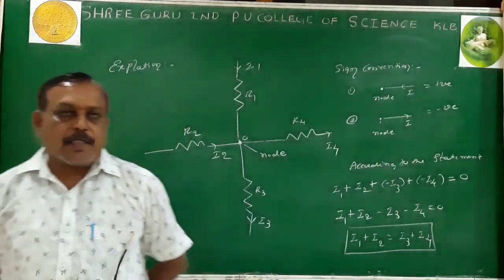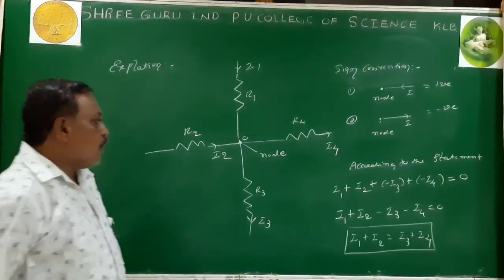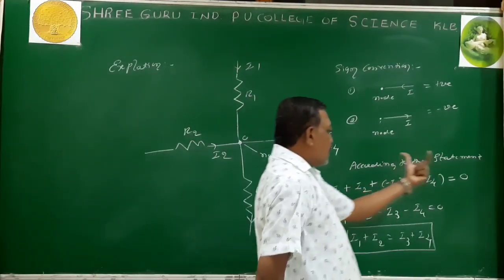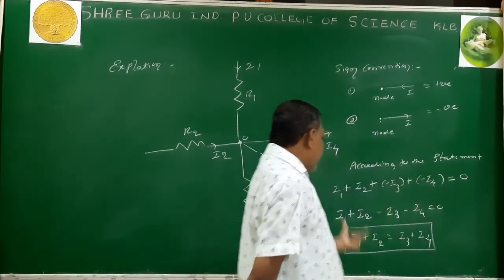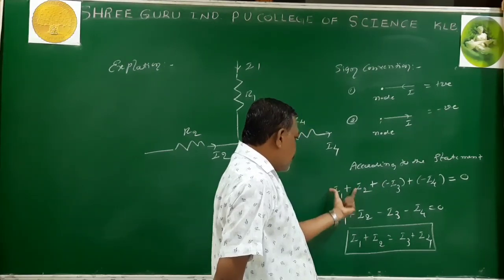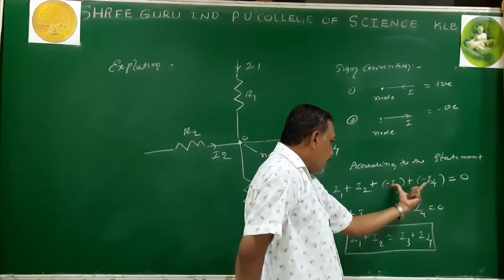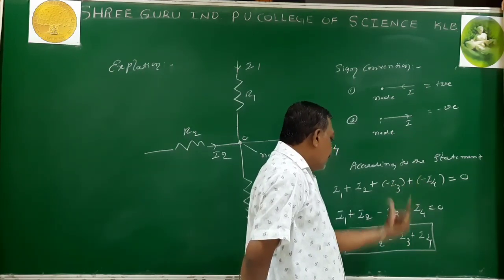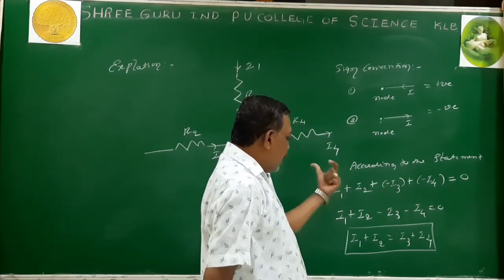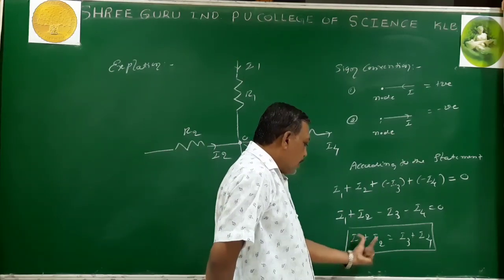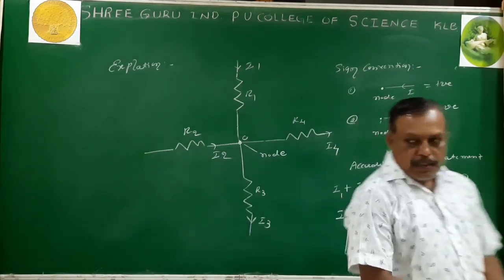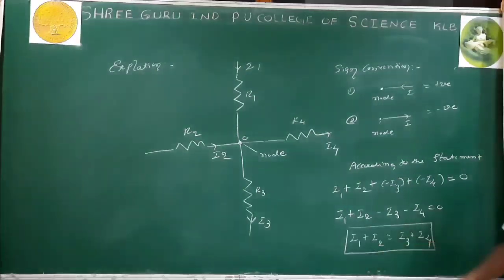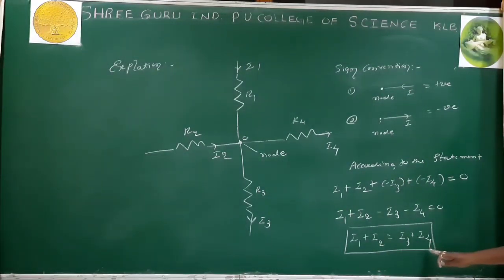By the application of the sign convention to the statement, the sum of the currents at the junction is equal to 0 with the sign convention. The incoming currents are taken as positive to the junction. The outgoing currents are taken as negative. They are moving away from the junction, negative sign. Then I solve the equation. Finally, I set the equation I1 plus I2 equals I3 plus I4. Then it is clear that the sum of the incoming currents is equal to the sum of the outgoing currents.